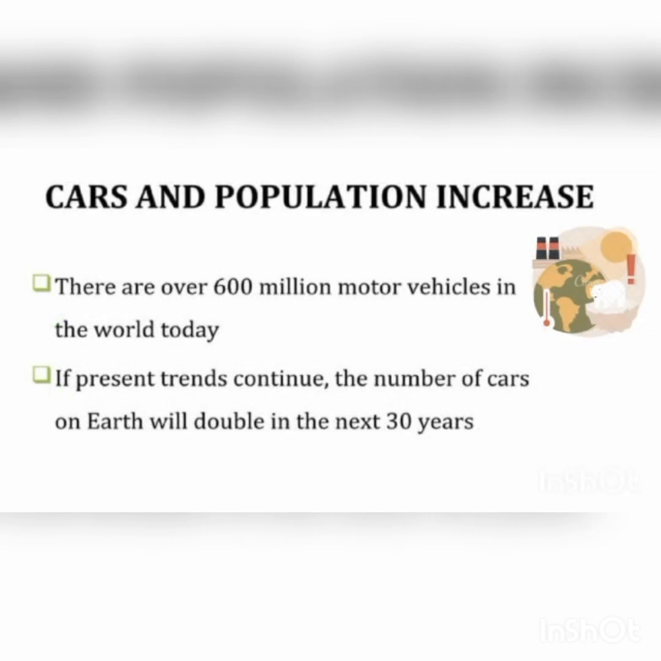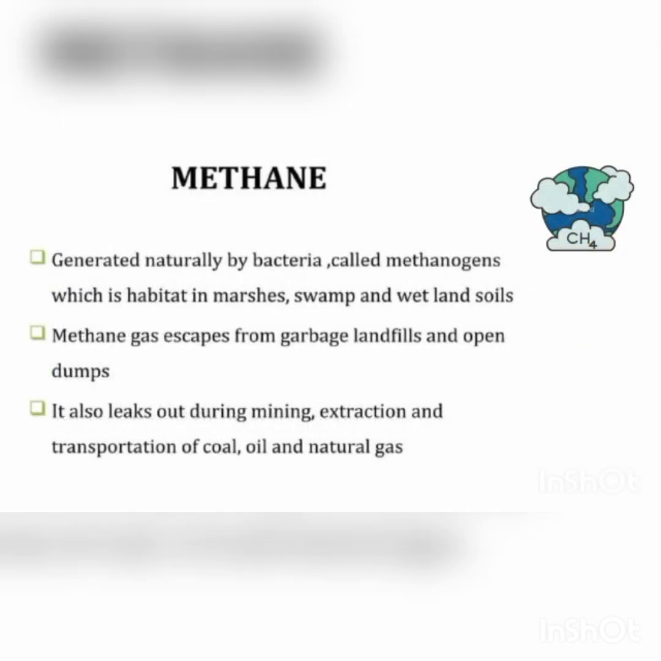Methane is generated naturally by bacteria called methanogens, whose habitat is in marshes, swamps and wetland soils. Methane also escapes from cabbage, landfills and open drains. It also leaks out during the mining, extraction and transportation of coal, oil and natural gas.